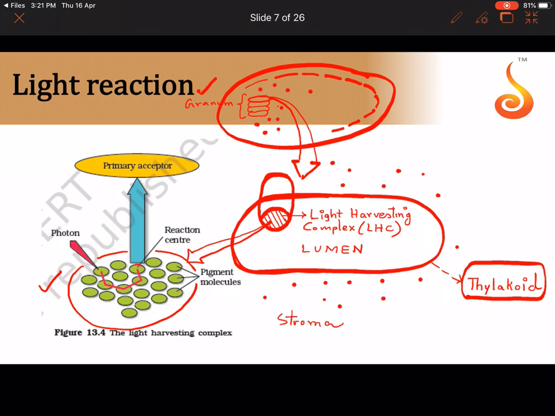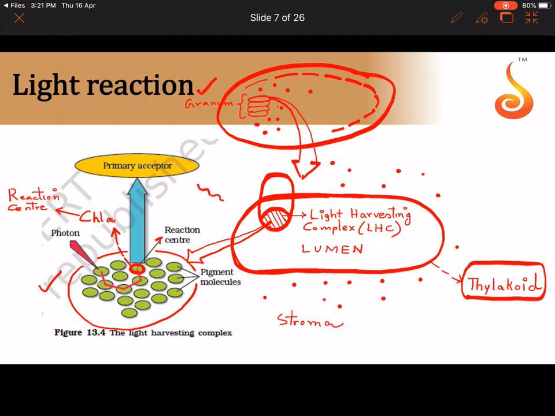There is a pigment in the center of this light harvesting complex. See, I am putting a circle around it. I am coloring it in red. This pigment molecule is always chlorophyll A, and this pigment molecule is what is referred to as the reaction center. It is called the reaction center. That's what is labeled over here. This pigment molecule, the major pigment molecule sitting in the center of the light harvesting complex, is chlorophyll A.